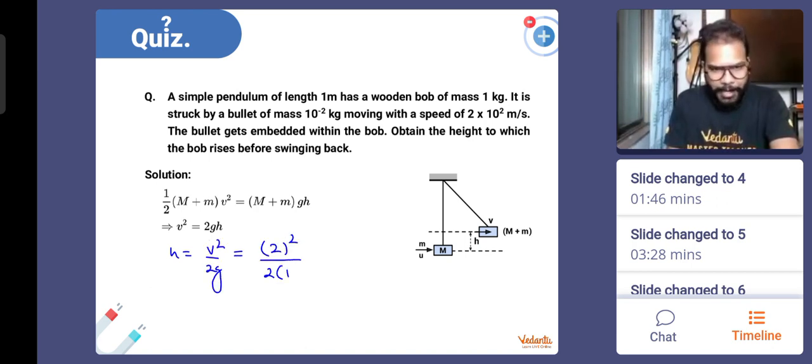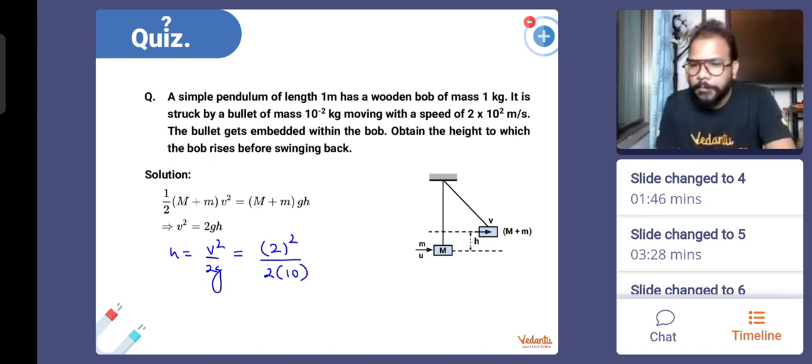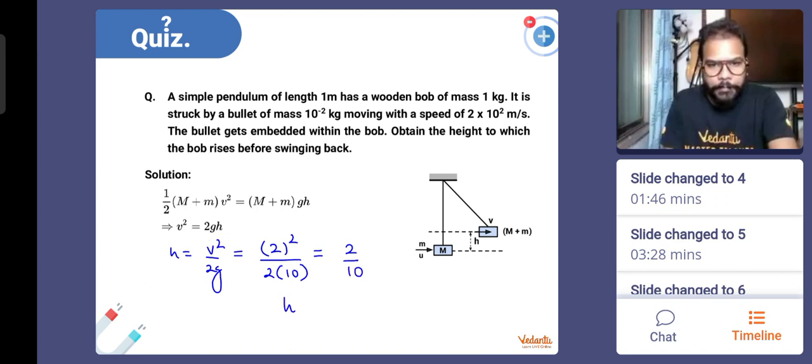V is equal to 2, square of that, and 2 into 10. I'll not even take the g value as 9.8. I've told you guys that in the JEE examination. So this is 2 by 10. So h comes out to be 0.2 meters.